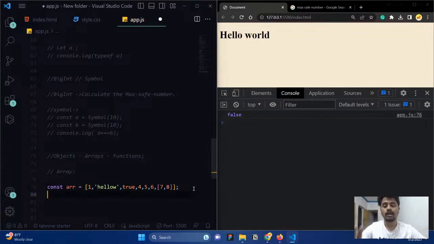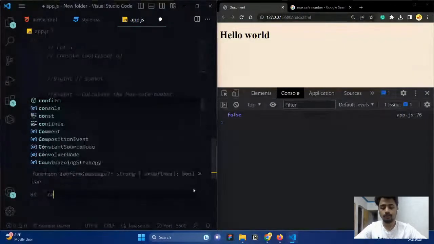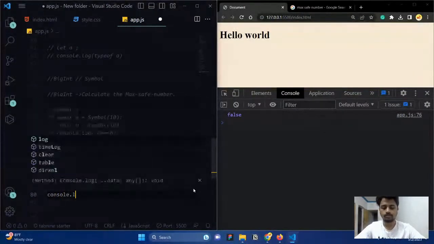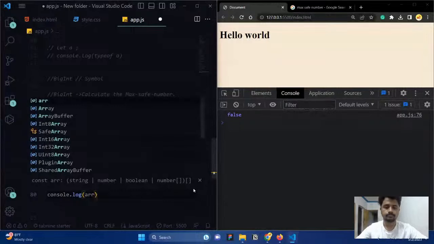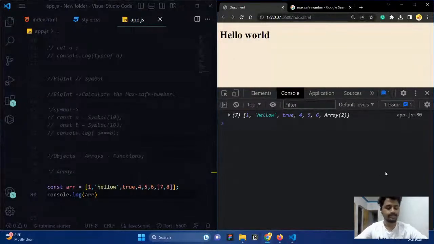Let me see how the array looks in the console, how it is aligned and how everything is laid out. console.log(ar). And here you can see the structure of an array. And here you can see this 7. What is this? This is the count of the values.